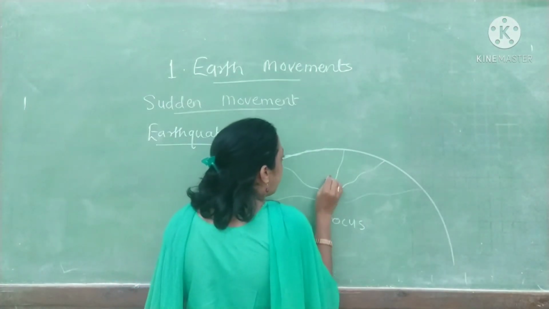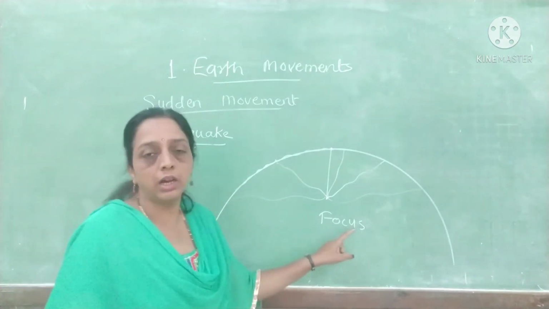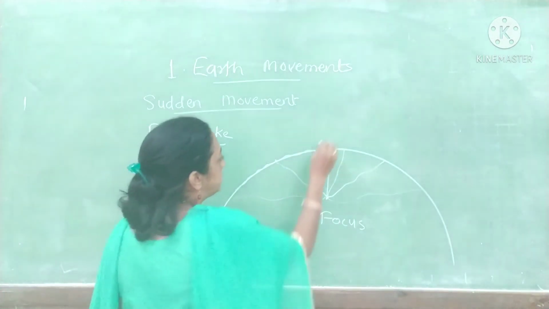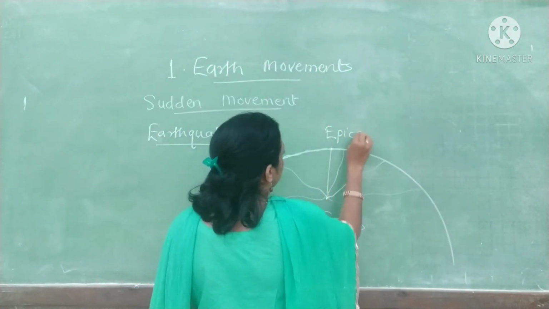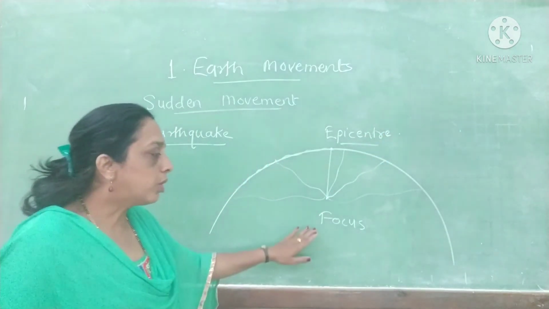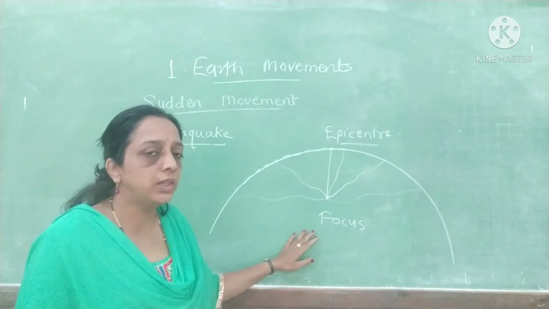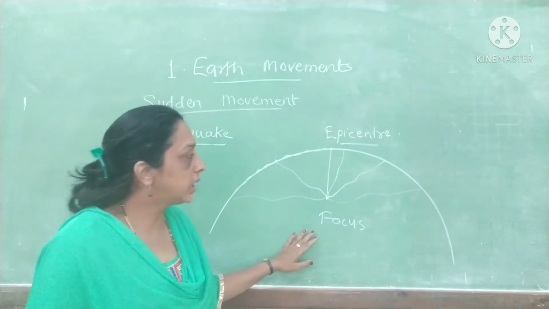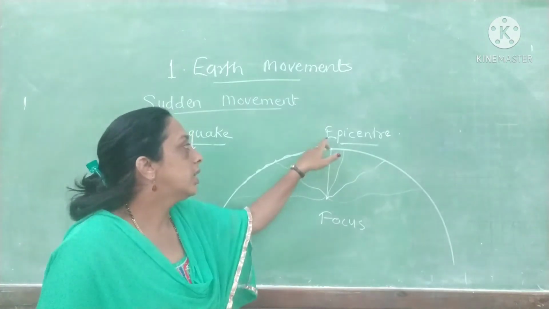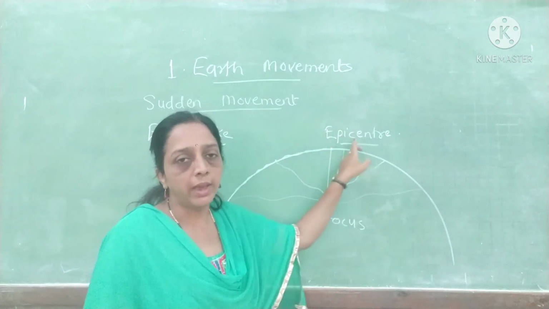The vertical point on the surface of the earth exactly above the focus point is called the epicenter. So the focus point is in the interior part of the earth, from where the energy is released and the vibration begins, and exactly 90 degrees above the focus point, the point on the surface of the earth is called the epicenter.